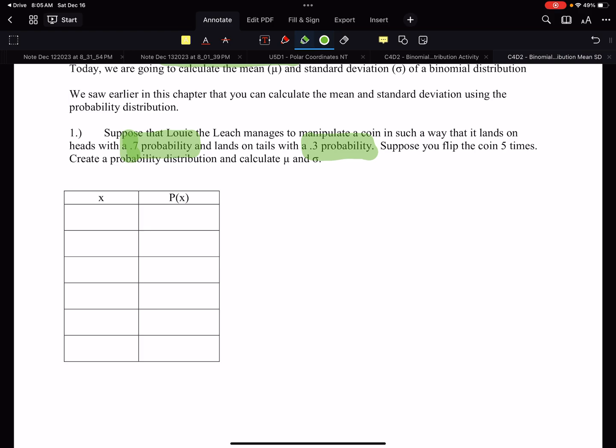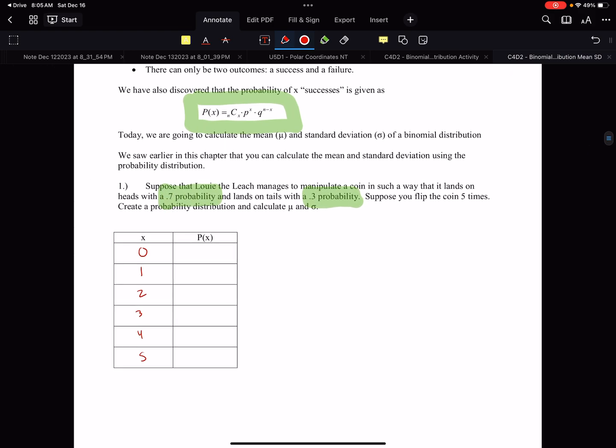All right, suppose you flip the coin 5 times. We need a probability distribution and calculate it. All right, so if we're looking for probability it lands on heads, it could land on heads 0, 1, 2, 3, 4, or 5 times. And just like before, we could do the whole big formula, which we got up top, where we'd have 5C0, 0.7 to the 0 times 0.3 to the 5th, to get our P of X.